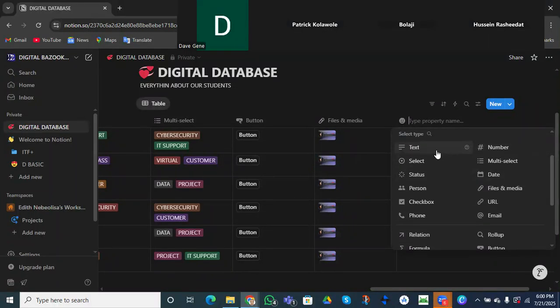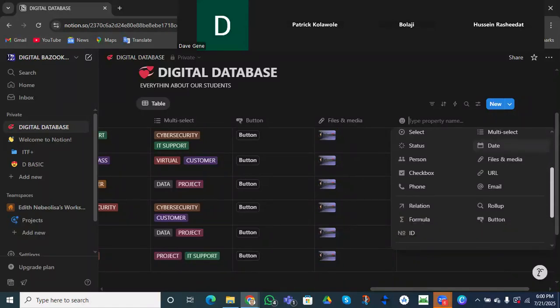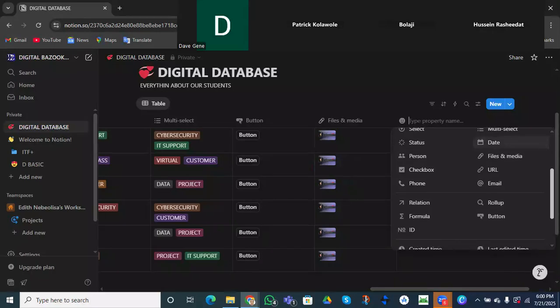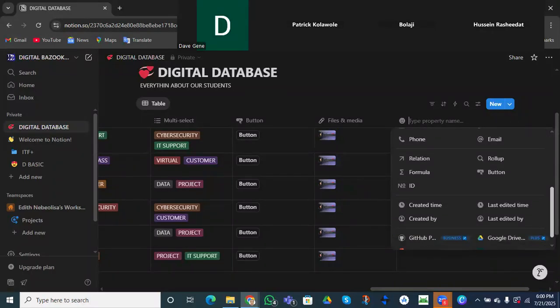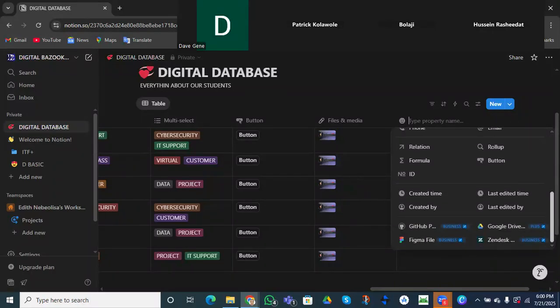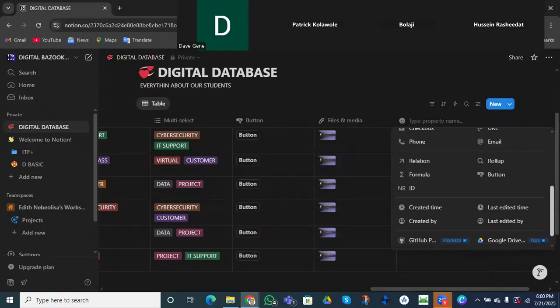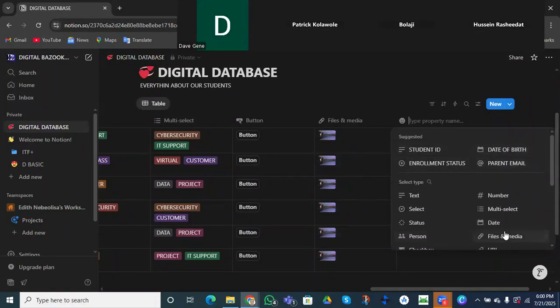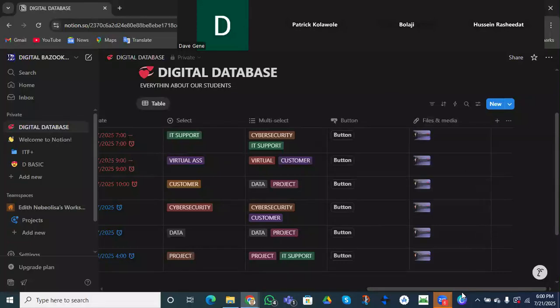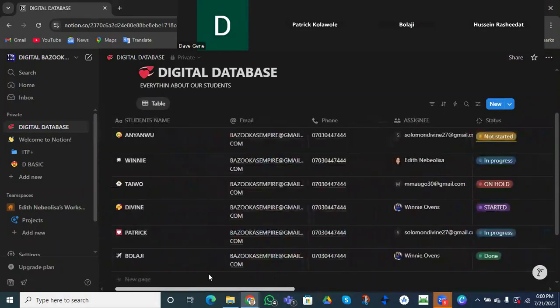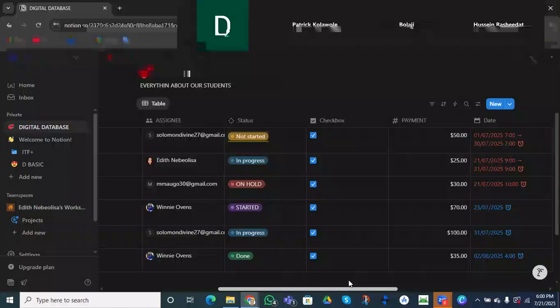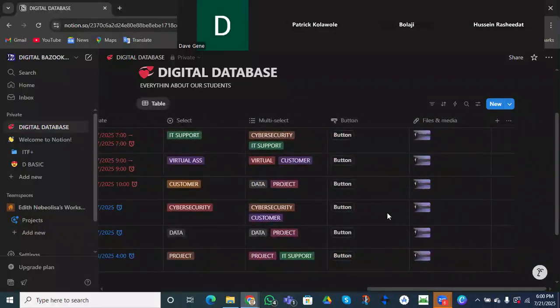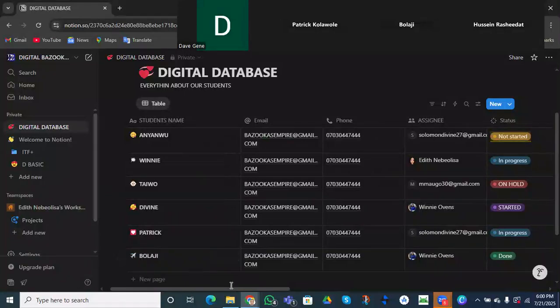You can put a text property where you are going to explain, maybe there's a particular description you want to leave for a particular person in your database, you can actually do that, right? So you can see how we wrap up our database. Do you understand? So this is how you can use your database to organize your work.